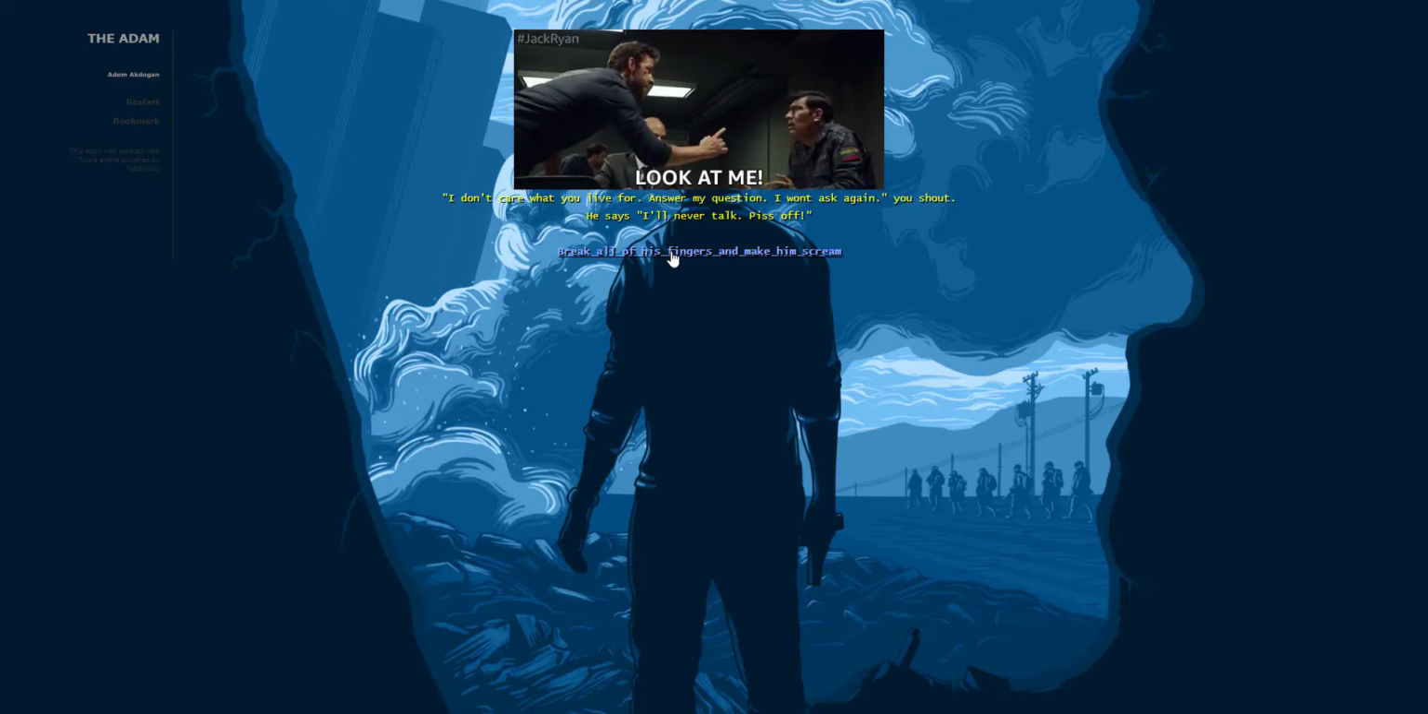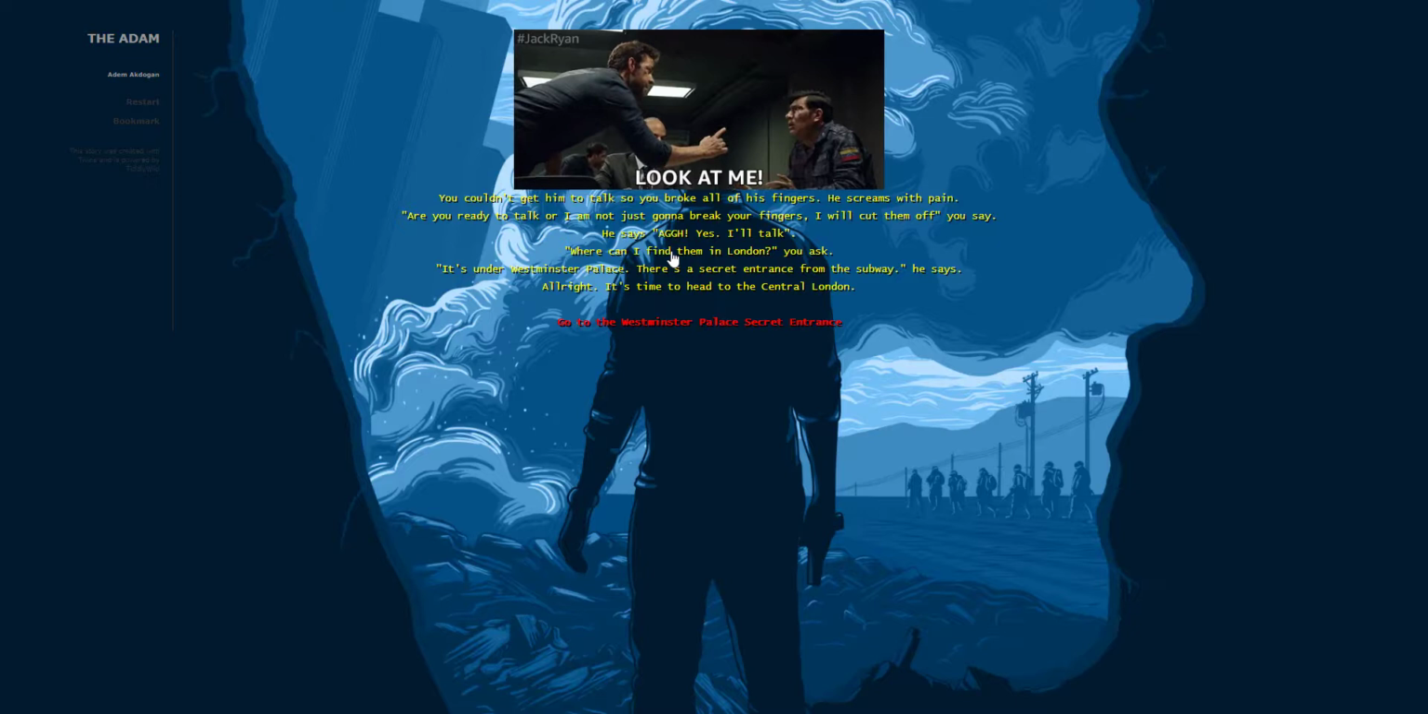Alright, it's time to head to central London. Let's go to Westminster Palace. Secret entrance. You arrive at the secret entrance of Westminster Palace. You are walking inside the tunnel. It's dark. Then you hear Emily saying, look, there's a door. You say, yes, but it's locked. We need a key code. Let's decrypt the password. You must open the door.